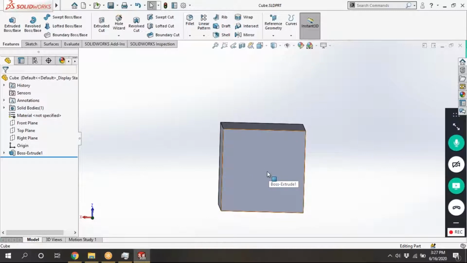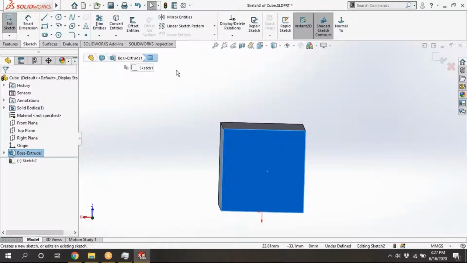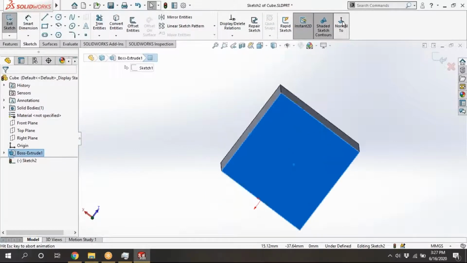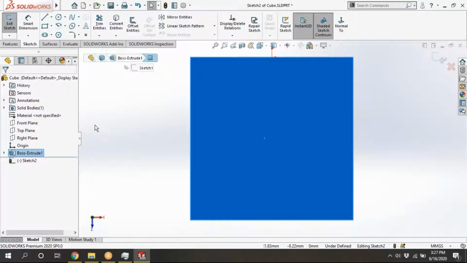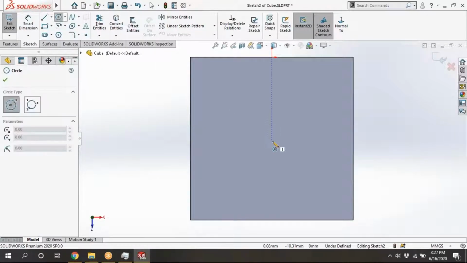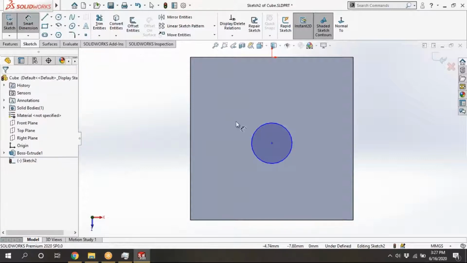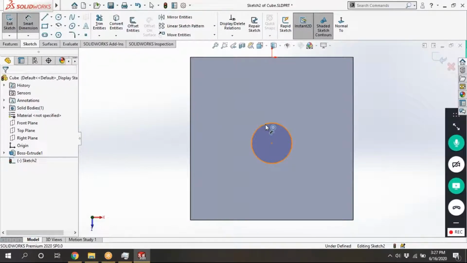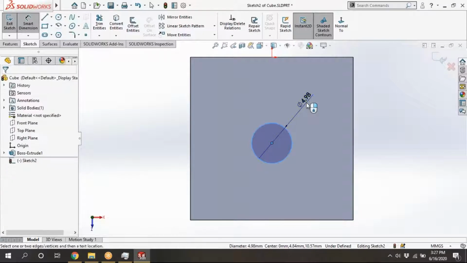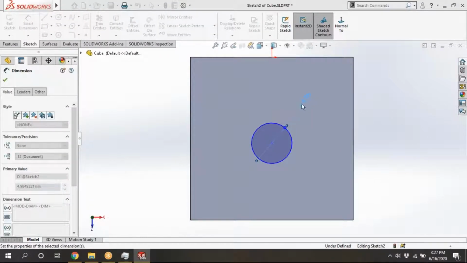Take this face to sketch and take normal to. I'm taking here some 5 mm.